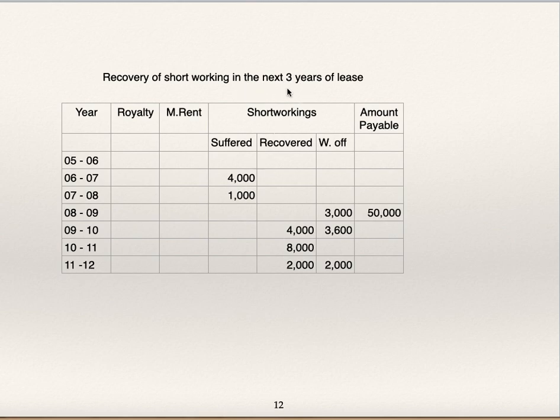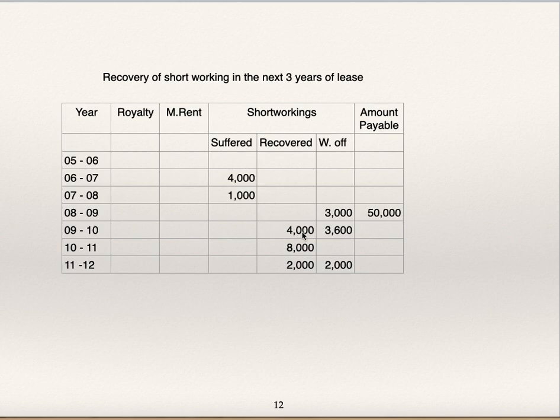Recovery of short working is in the next 3 years. See, 4,000 he suffered in 6-7, and that he is recovering. But he has written off 3,000 in 8-9. It must be from which year? It must be from the year 5-6. If he cannot recover it in 6-7, 7-8, then in the third year, 8-9, he has to write it off. So this 3,000 must be from the year 5-6, being the third year of the next 3 years.